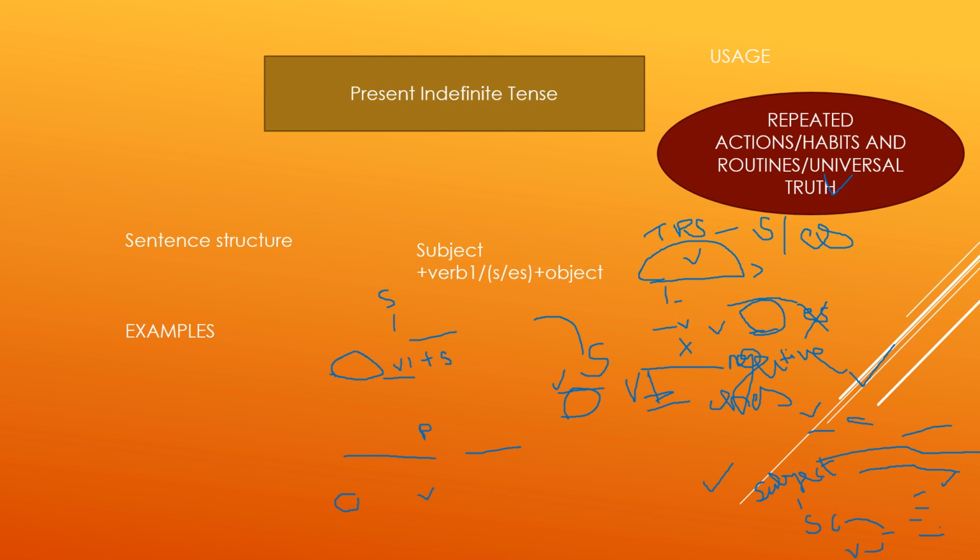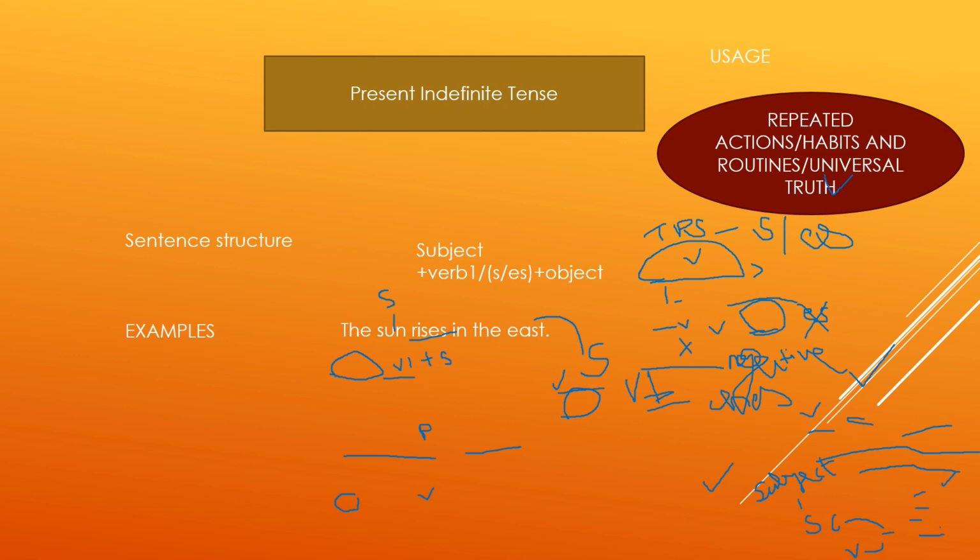then we will add s or es to the verb plus object. Example number 1. The sun rises in the east. Now here subject is the sun, whereas verb is rise, that is first form of verb, and we added s to it because sun is singular and it is universal truth.